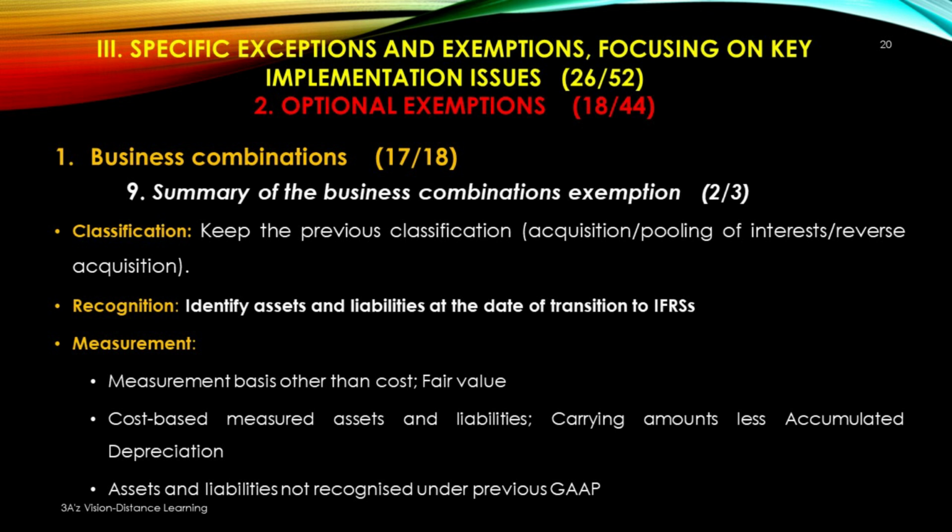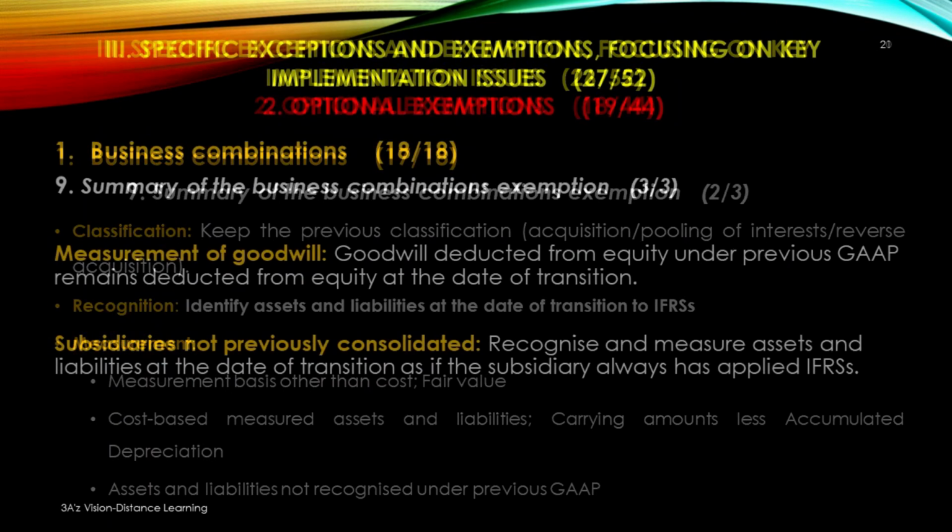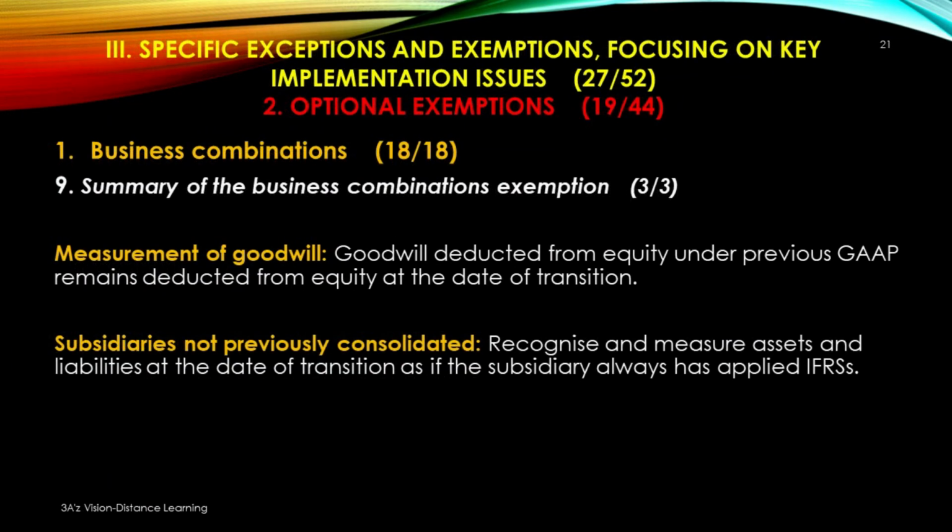Measurement. Measurement basis other than cost, that is fair value; cost-based measured assets and liabilities, carrying amounts less accumulated depreciation; assets and liabilities not recognized under previous GAAP. Measurement of goodwill. Goodwill deducted from equity under previous GAAP remains deducted from equity at the date of transition. Subsidiaries not previously consolidated. Recognize and measure assets and liabilities at the date of transition as if the subsidiary had always applied IFRS.